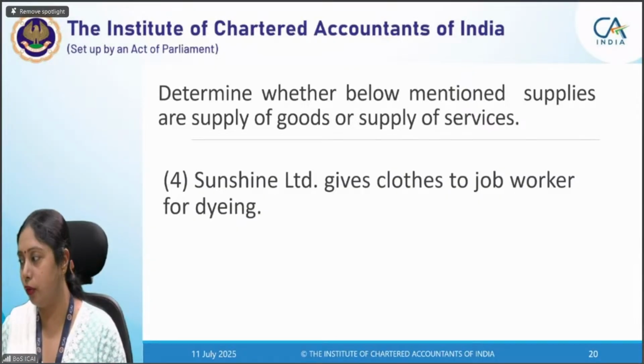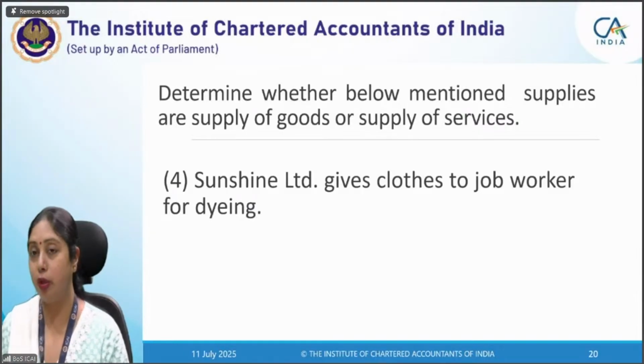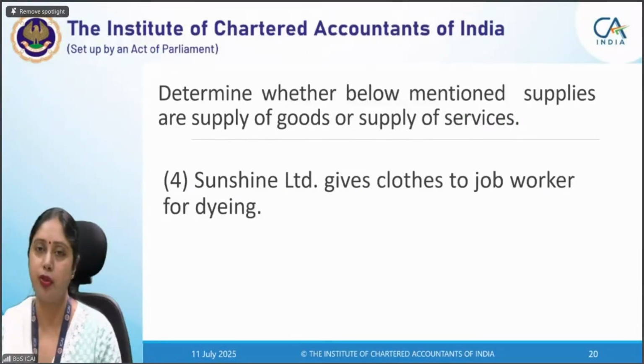It becomes supply of goods, and the title is transferred on the last installment payment in case of the hire purchase, or in case of the installment payment also.